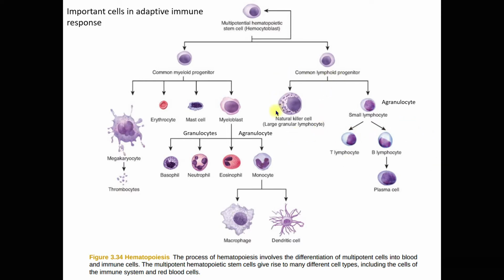Do take note that the natural killer cell is a granulocyte type of cell, while the small lymphocyte is an agranulocyte cell.